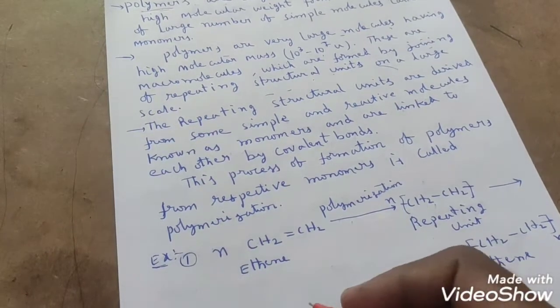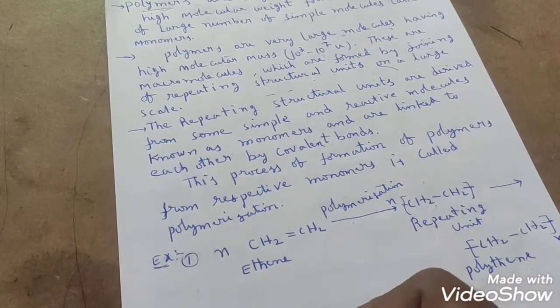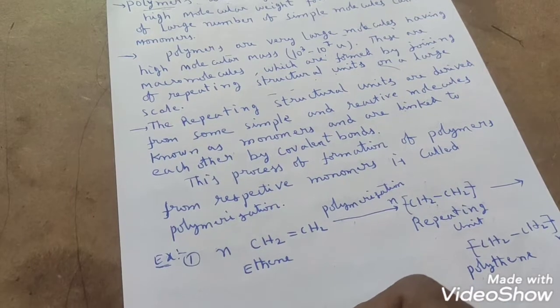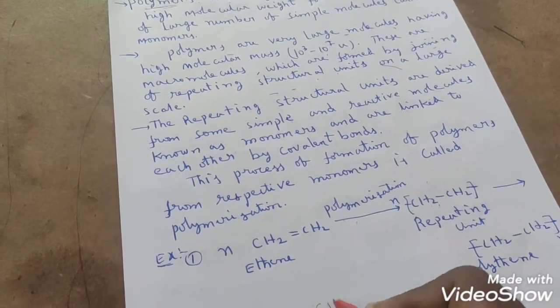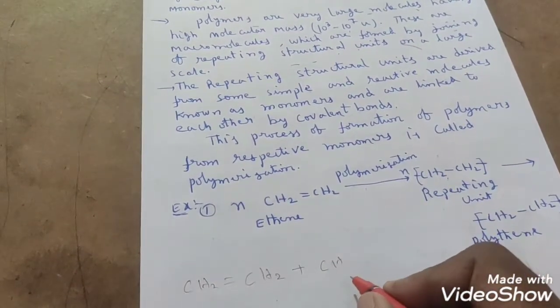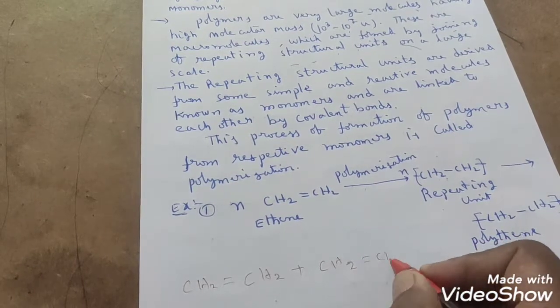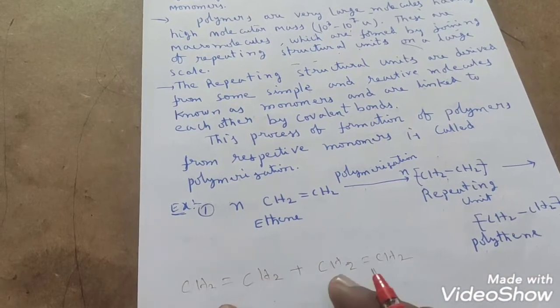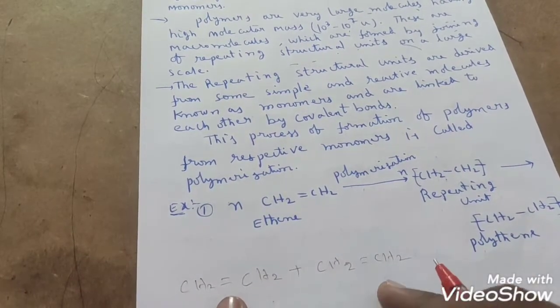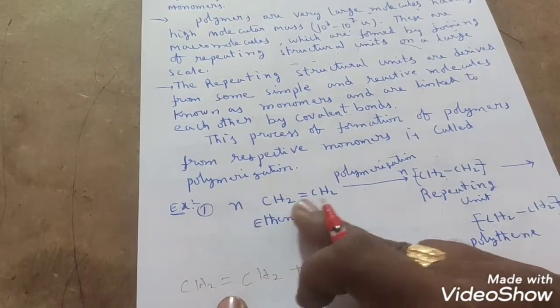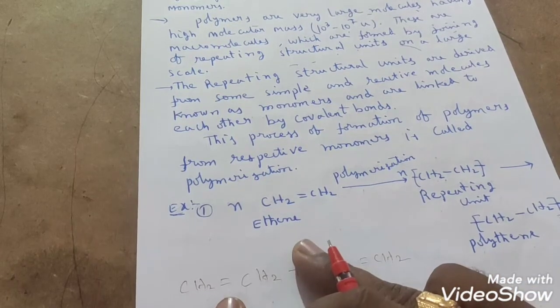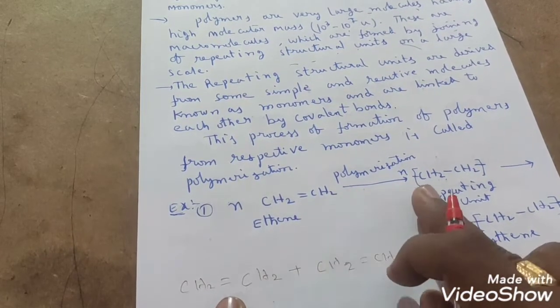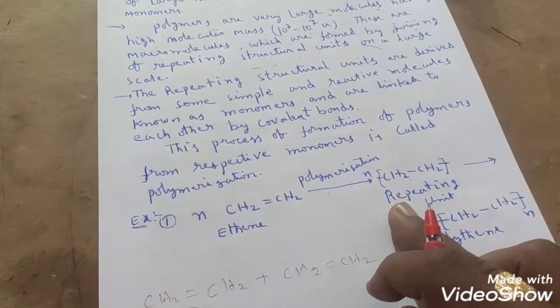How these monomer units will join one by one, we will see now. So CH2 double bond CH2 plus CH2 double bond CH2. I have taken, for example, two monomers. So how these two monomers will join, if you observe, in the similar manner n moles of monomers will join on polymerization. It gives first a repeating unit like this.